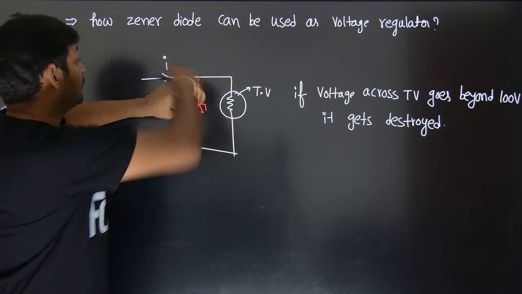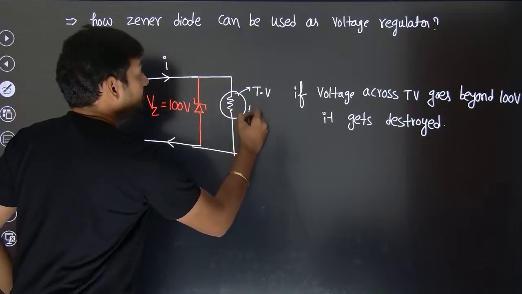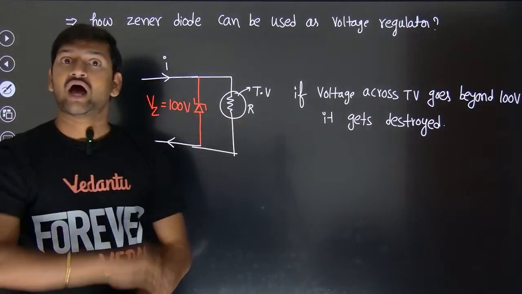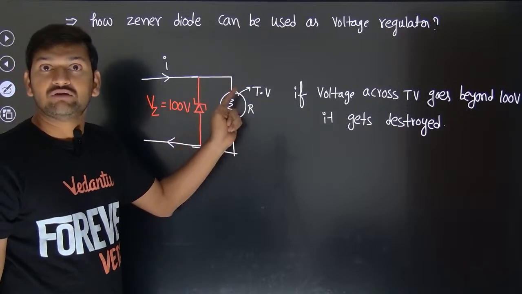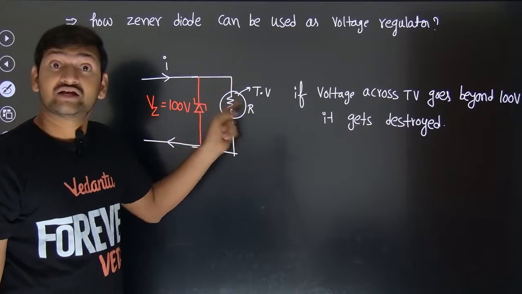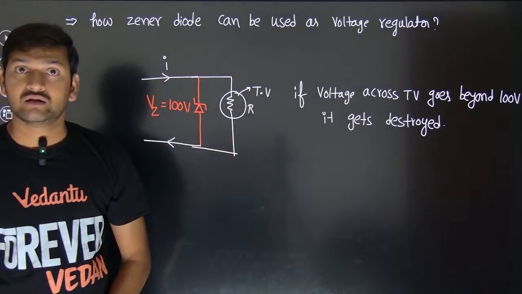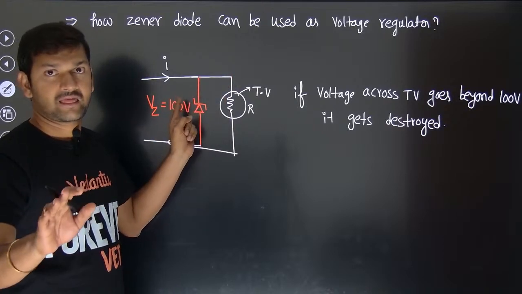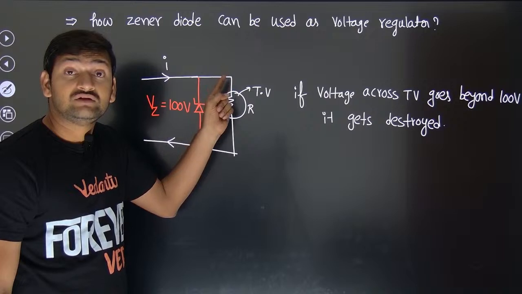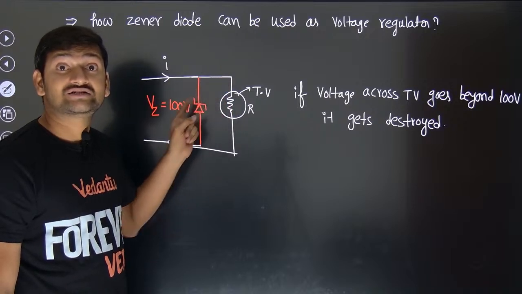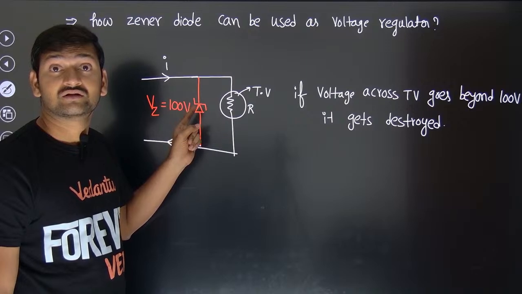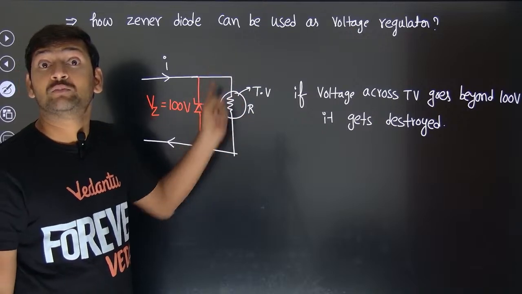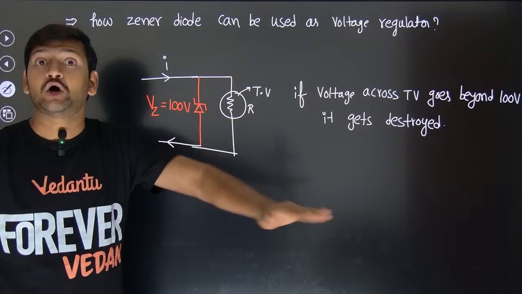If this was not there, the total current would go through the TV. It will have a certain amount of resistance, so the potential difference across it is going to be I into R. If I is big, I into R will be big, and as a result the voltage might go beyond 100. Normally the Zener diode is inactive, but when the voltage across the TV is coming closer to 100, that's when the Zener breakdown takes place. Then once the breakdown happens, it will maintain a 100 volt potential difference across the TV at any cost.